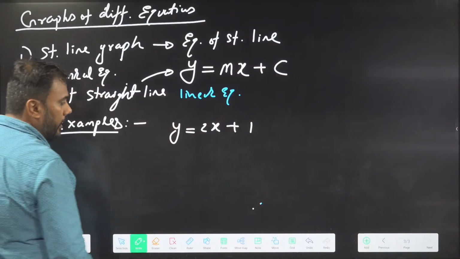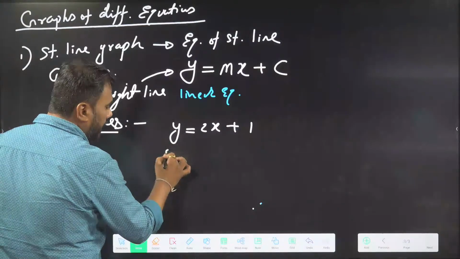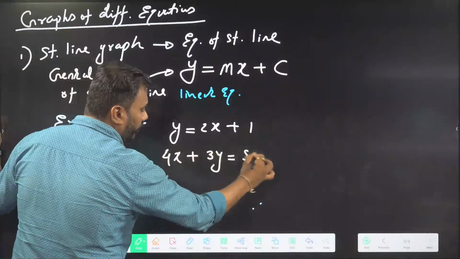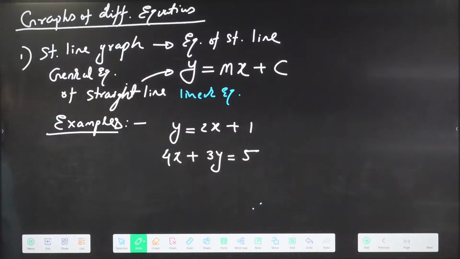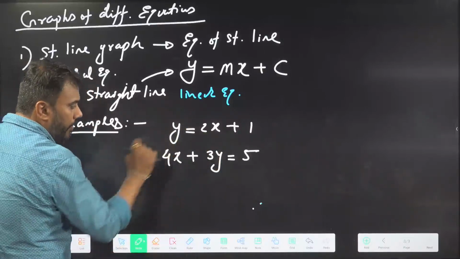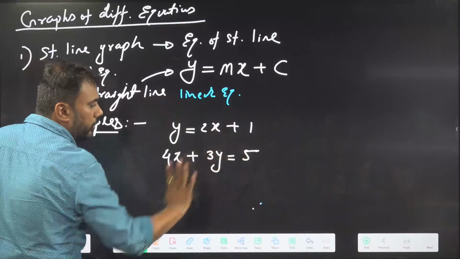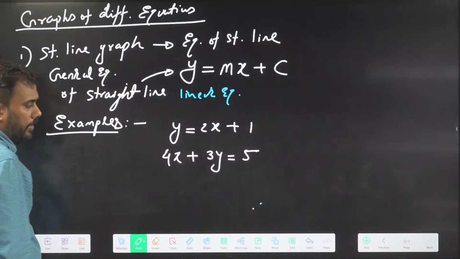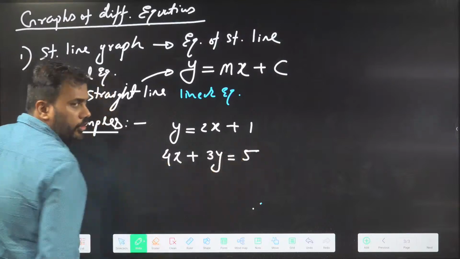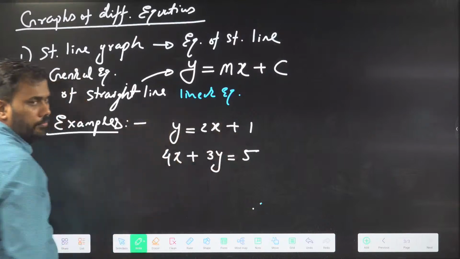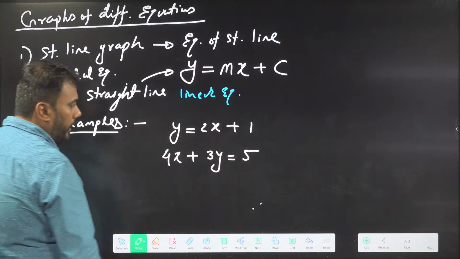Another example: 4x plus 3y equal to 5. If you observe properly, the power of y is 1, the power of x is 1, and there is a constant term. The plus and minus signs don't matter for us. So this is again an equation of a straight line.